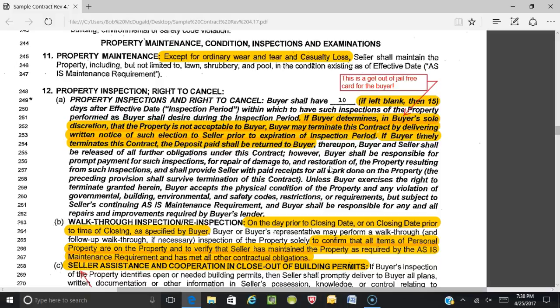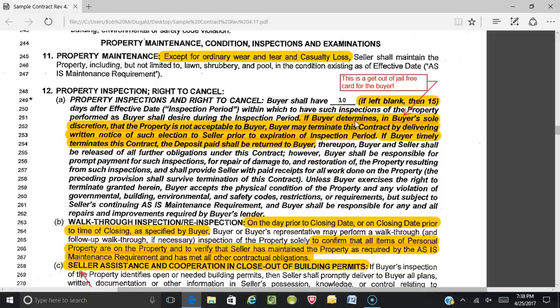Now, if you are representing the buyer and the buyer says, well, I'd like to make an offer on this property, and then 4 days into this, another house comes on the market that they like better, and they want to say, let's give that other one a shot and see if we can get them to negotiate on this. And they make an offer, and they're going back and forth for another 3 or 4 days, and they finally get that one to go to contract, and they end up liking this better, then they can do that, even though you'd say, well, how can they do that? Because they're under a contract with 2 properties. Well, this contract, the initial one, has a get out of jail free card.